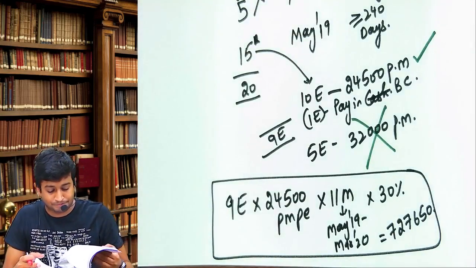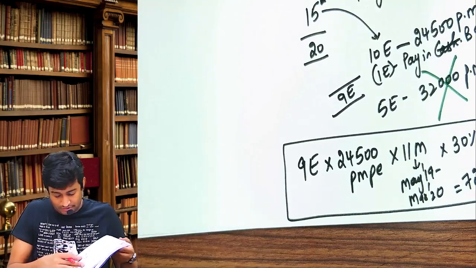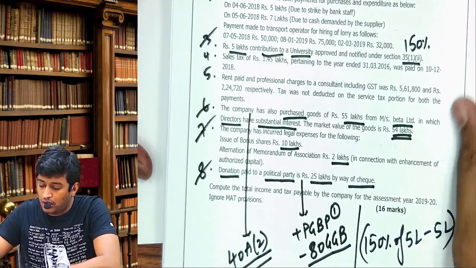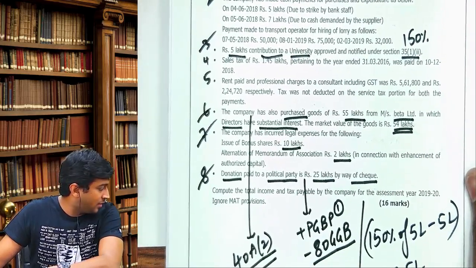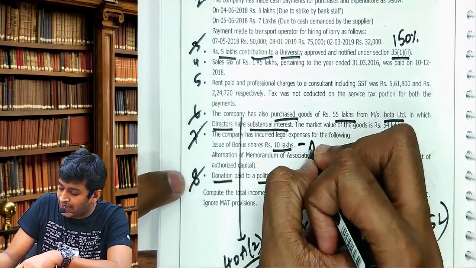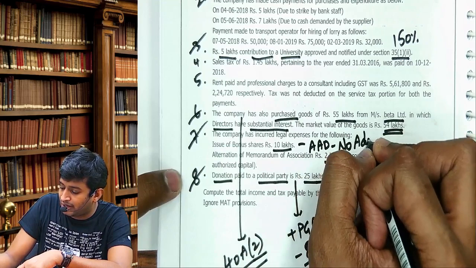What was the page number? Come to 154 once again. 10 lakhs is for which expenditure? Issue of bonus shares, allowed as deduction, no adjustment because you already debited.